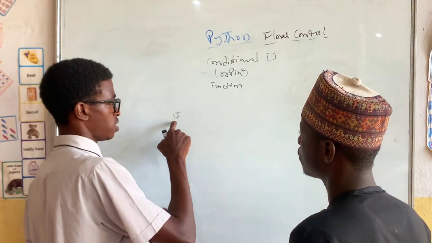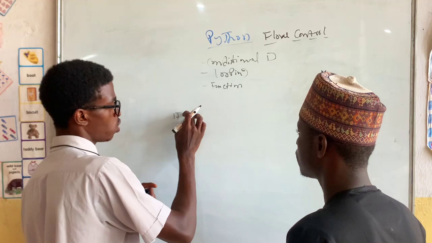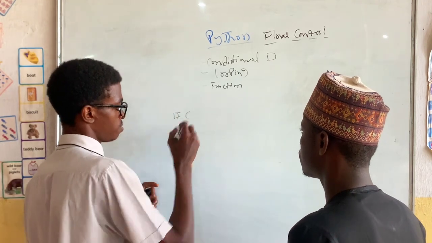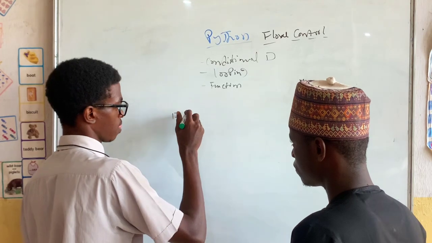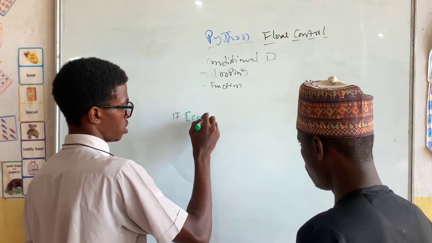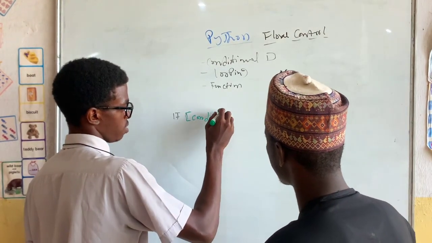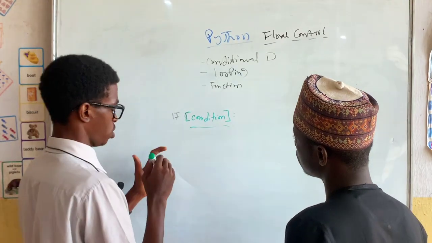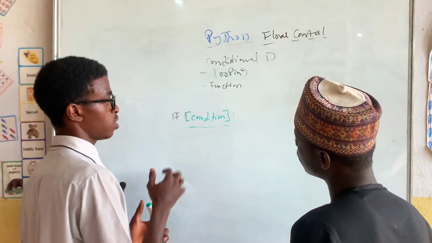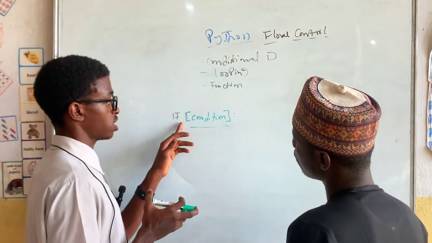So if Python already knows it, then what you're going to put in front of if is what we call a condition. We're going to put the condition here. I don't mean you just write the word condition like this.